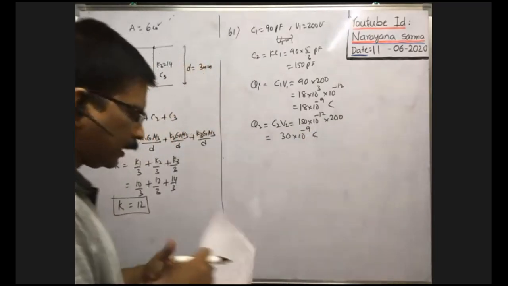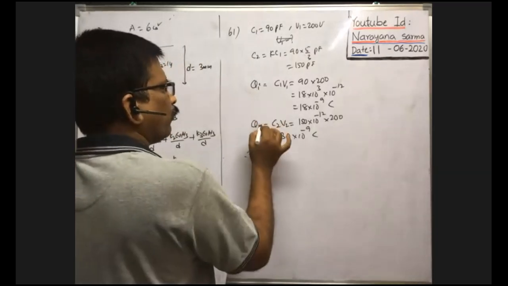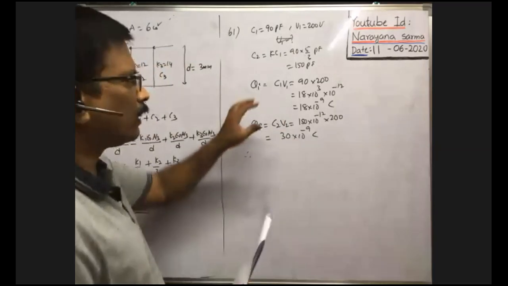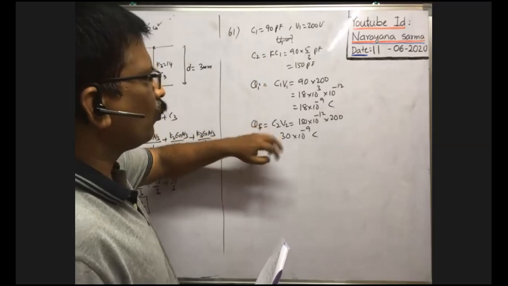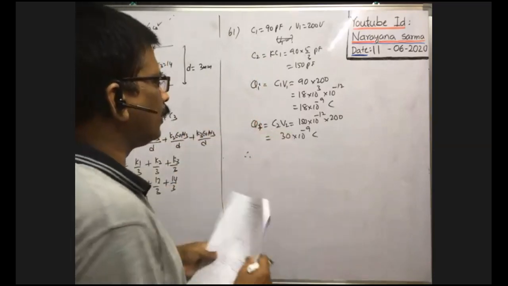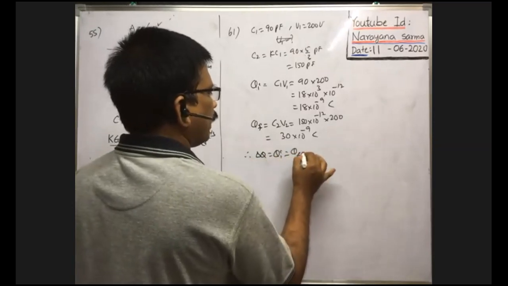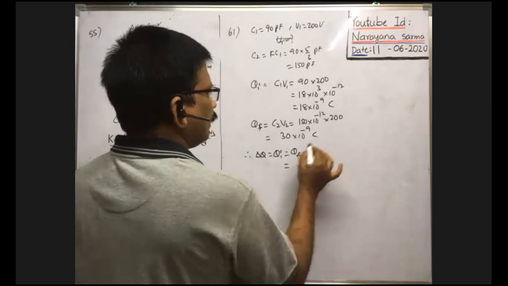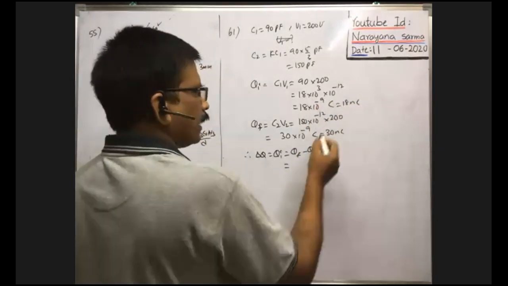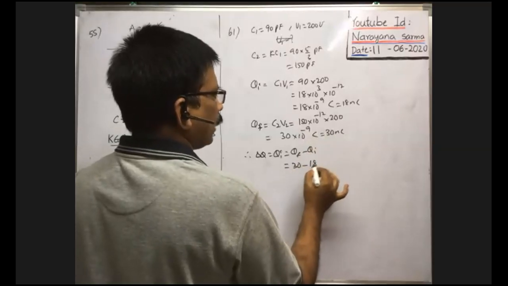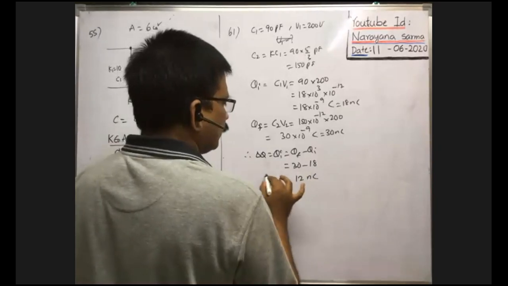Therefore initial charge is this one, final charge is this one. The extra charge developed is the charge induced, which is equal to final charge minus initial charge. This is 30 nanocoulomb, this is 18 nanocoulomb. 10 to the power of minus 9 means nano. So 30 minus 18 nanocoulomb is equal to 12 nanocoulomb. 12 nanocoulomb is the charge induced.